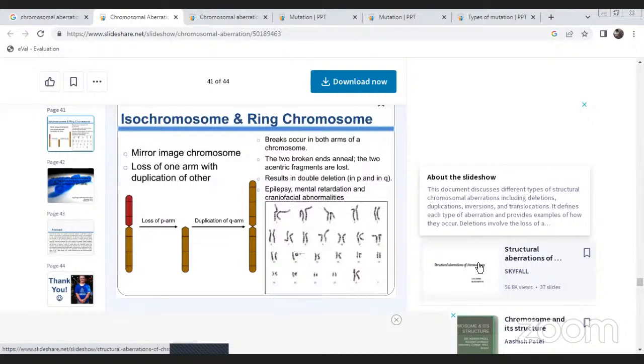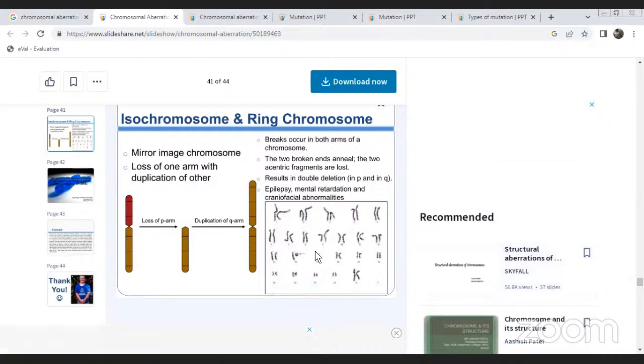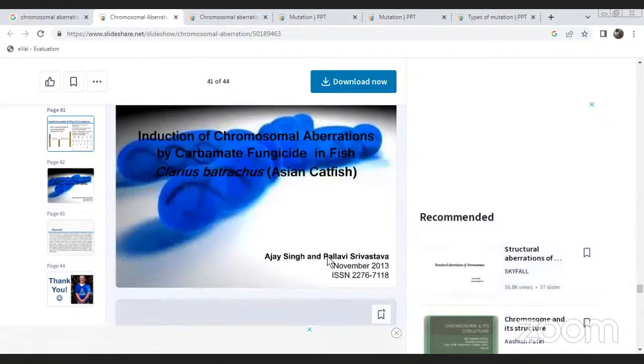Breaks occur within both arms of the chromosome, the two broken ends join, and the two acentric fragments are lost. This results in a double deletion, epilepsy, mental retardation, and other chromosomal abnormalities.